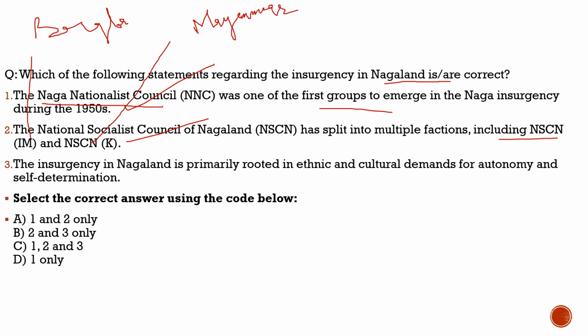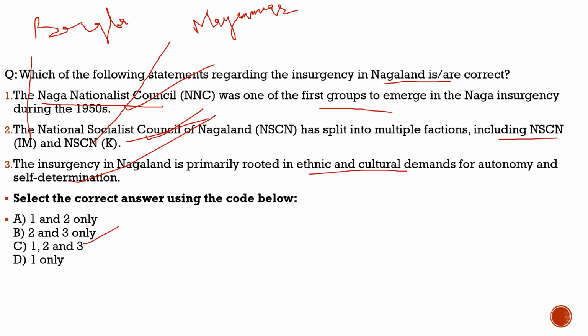As I don't have a pen to write, I'm writing it just from my keyboard. So this much you should know. And the third statement, and the second statement is also correct. Third statement: the insurgency in Nagaland is primarily rooted in ethnic and cultural demands for autonomy and self-determination, 100% correct. So with respect to this question, all the three statements are correct. And from the code given below, the correct code would be option C.